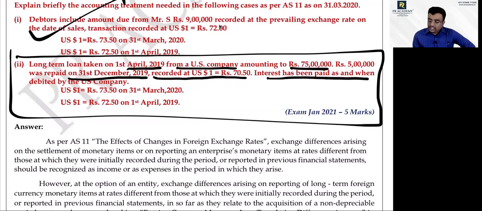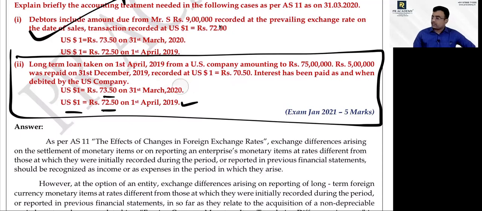Interest has been paid as and when debited by the US company. US dollar is equal to 73.5 on 31/3/2020, and US dollar is equal to 72.5 on 1/4/2019. With the help of this, you have to do this problem. I request you to read this question by your end once again. Very important question for the coming examination. Even though it was asked earlier, it can be asked again. Nothing is wrong with that.